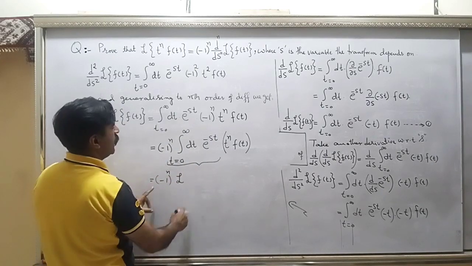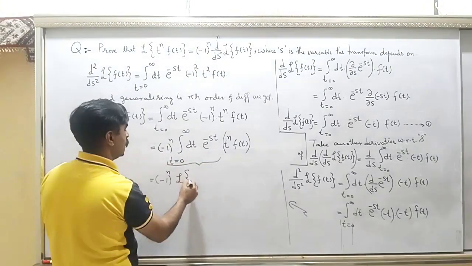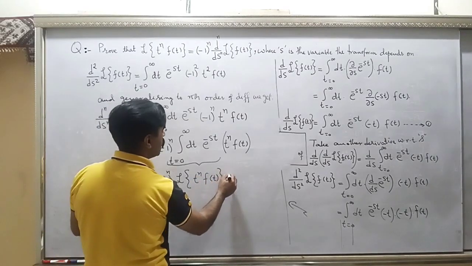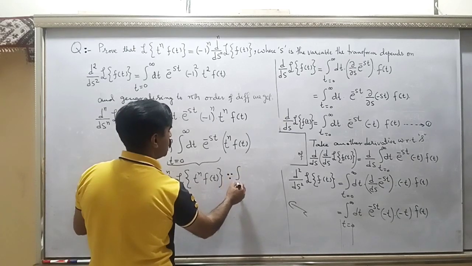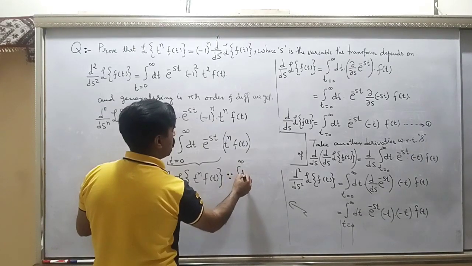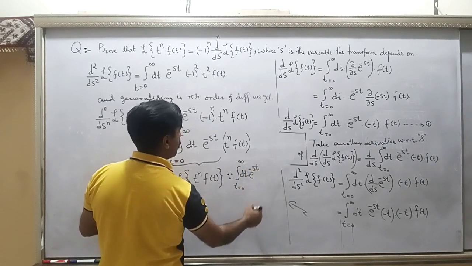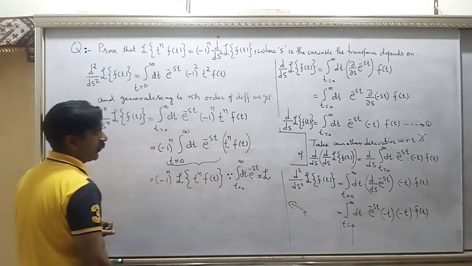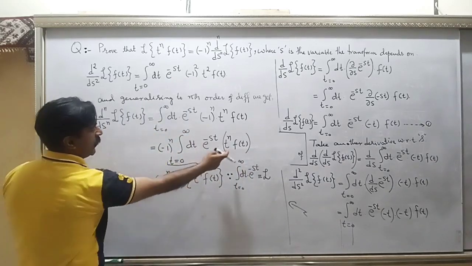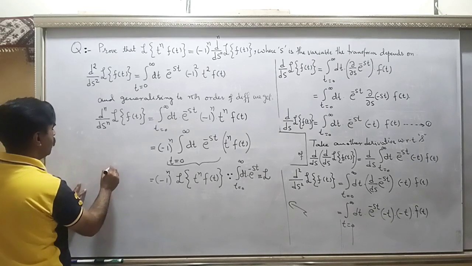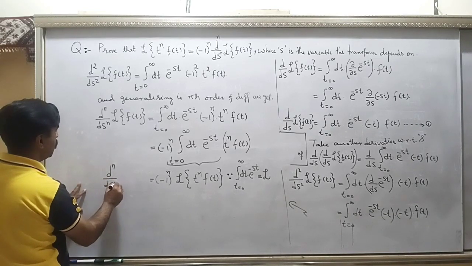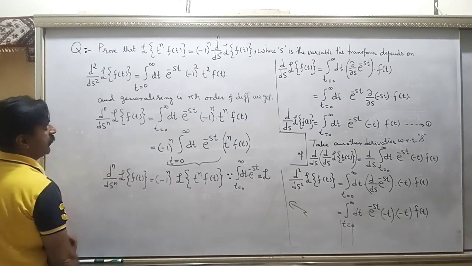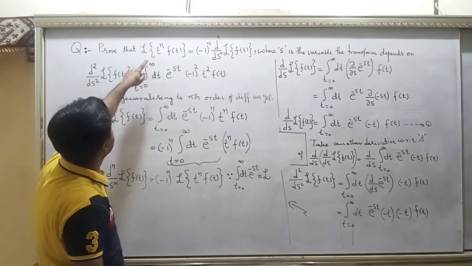It is L, and it is acting on t^n f(t), because the integral from 0 to infinity dt e to the power minus st is identical to the Laplace transform operator. So this has been written as L of this. And on the left you have d^n by ds^n of the Laplace transform of f(t). Now look, the result is the same as required.